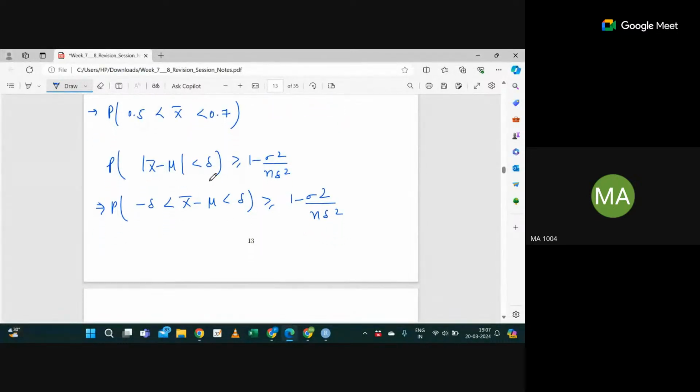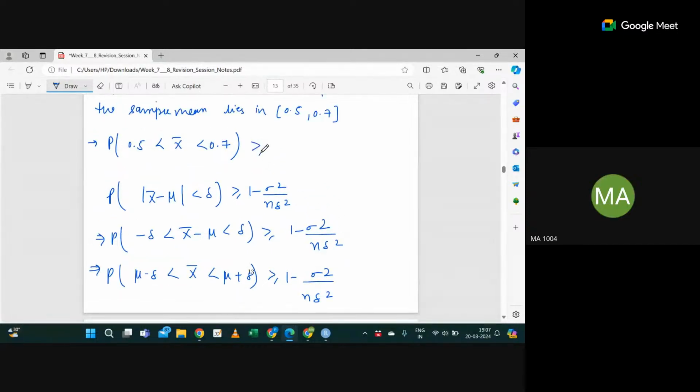Yes or no? If I separate this modulus term, I will get this. Similarly, I can get mu minus delta less than x bar less than mu plus delta greater or equal to 1 minus sigma square divided by n delta square. Fine?